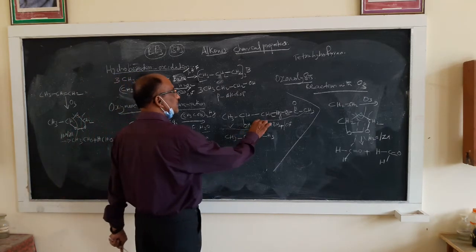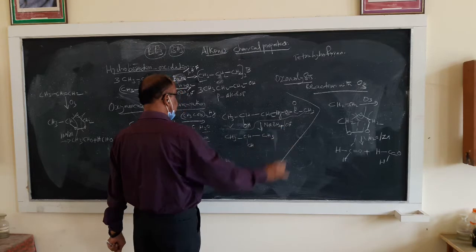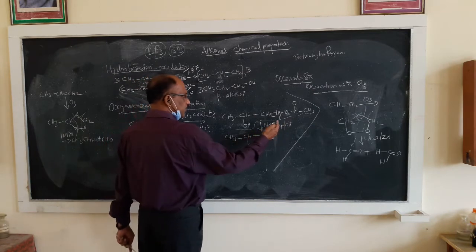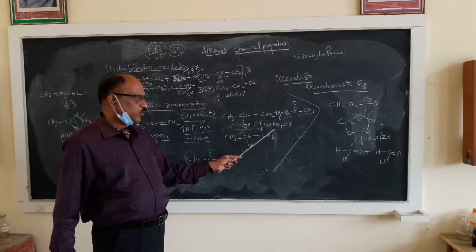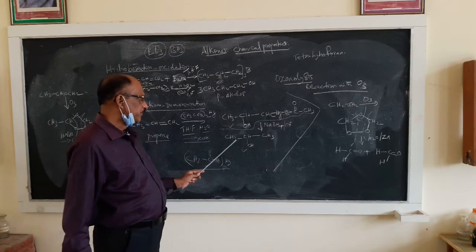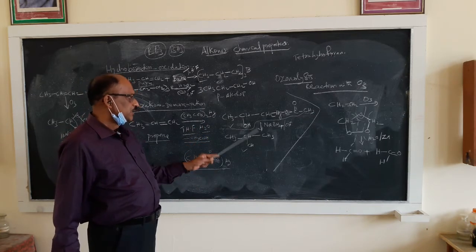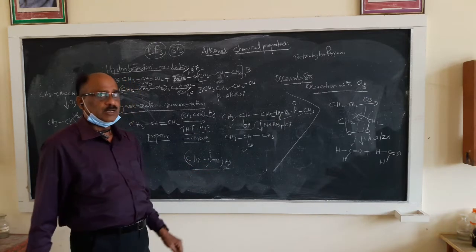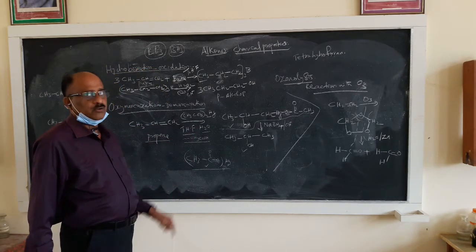And this you again have to treat with sodium borohydride, NaBH4, in presence of OH minus. OH minus means NaOH, alkaline medium. You have to treat this compound with sodium borohydride, a reducing agent, and you are getting a secondary alcohol. So this molecule is reduced into a secondary alcohol. So in the first reaction you are getting a primary alcohol, and in the second reaction you are getting a secondary alcohol. This is normal propyl alcohol and this is isopropyl alcohol.